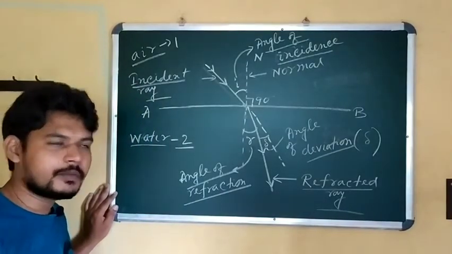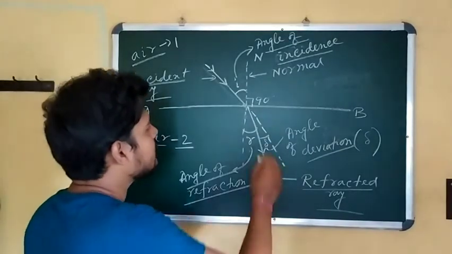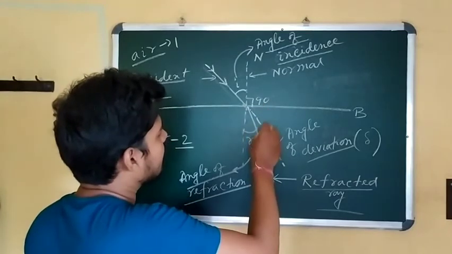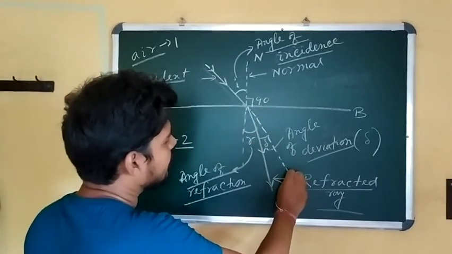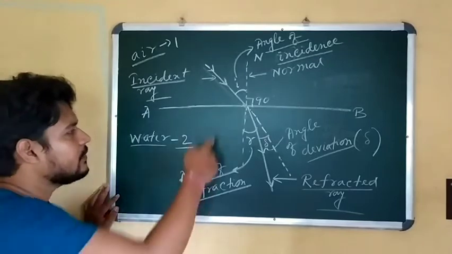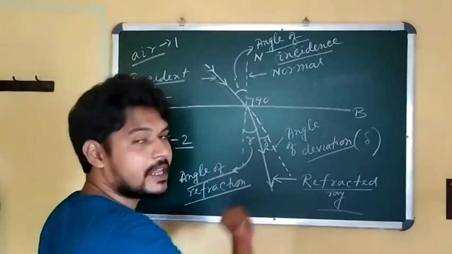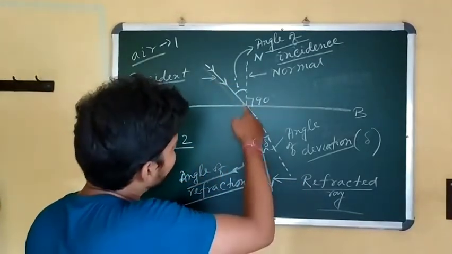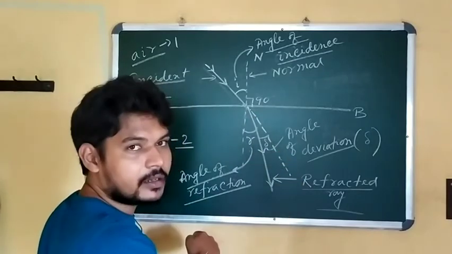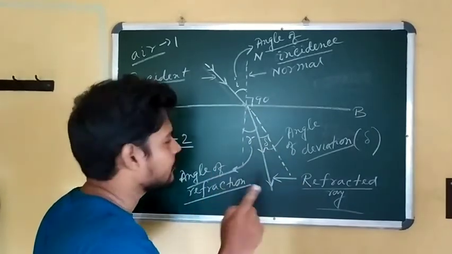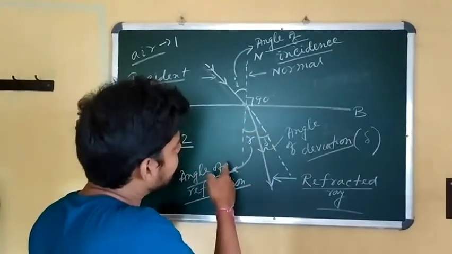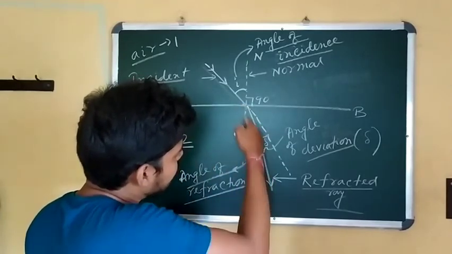Now you can see, if the light did not deviate its path, that means if it followed the same path in medium 2 also, then it would pass through this dotted line. But actually this does not happen. It deviates its path and follows this path.